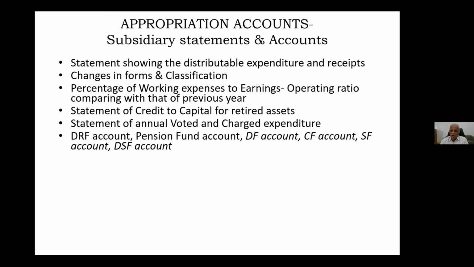Then for each account, we have to make an account: DRF account, pension fund account, DF account, capital fund account, safety fund account, debt servicing fund account, because all these accounts will have an opening balance, and whatever credits and interest the government gives, that interest will be credit. And whatever amount we have used will be debit, and whatever balance remains is in the fund. For each of these you have to prepare and then send it to audit for certification.